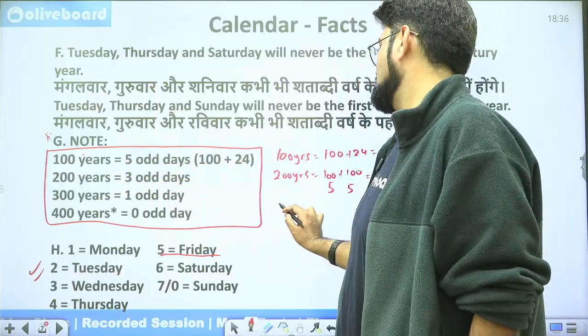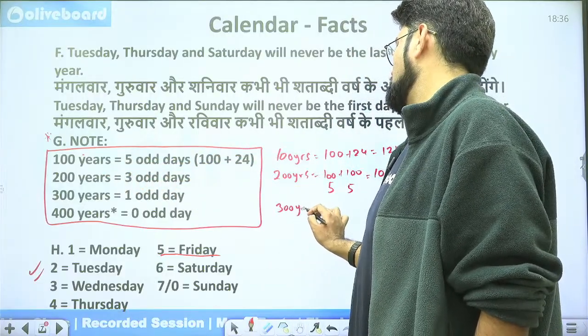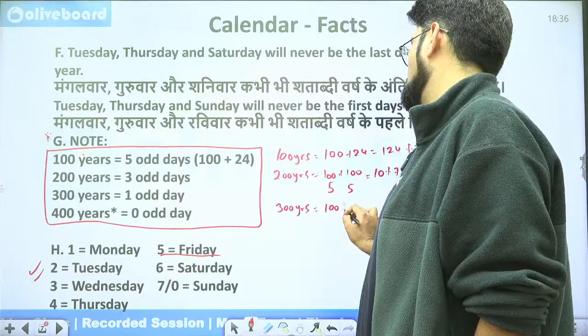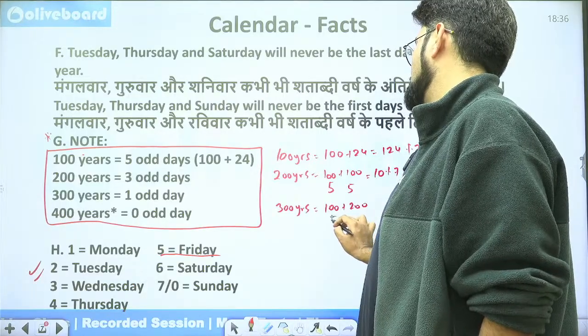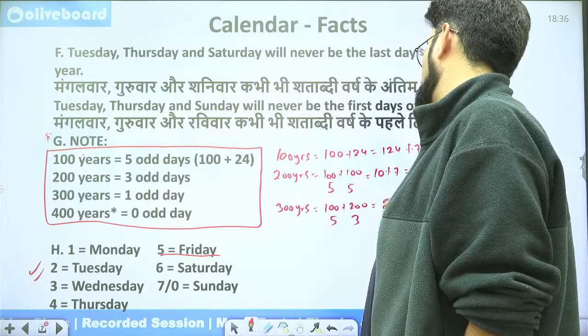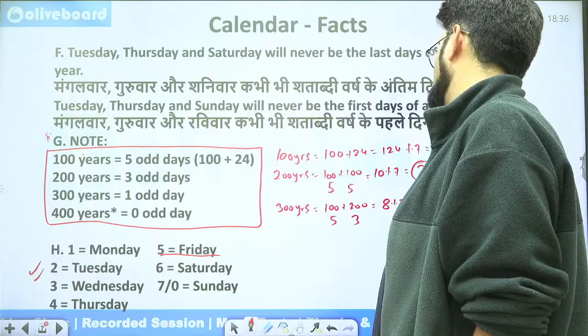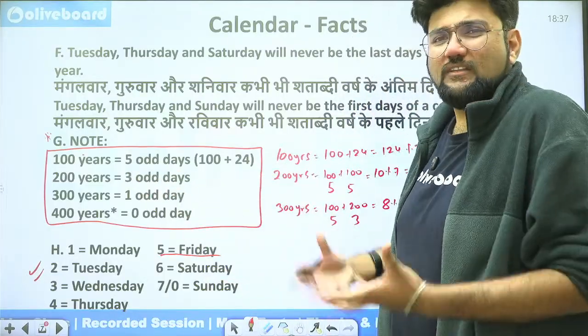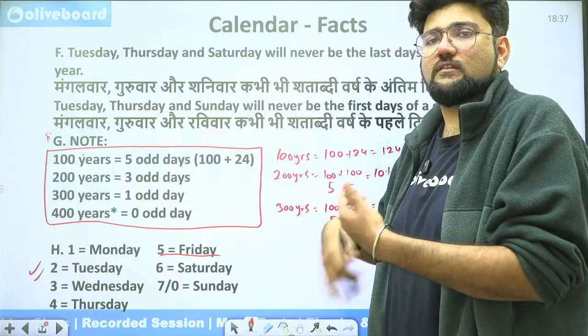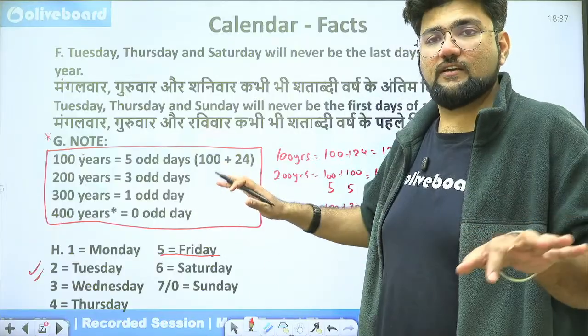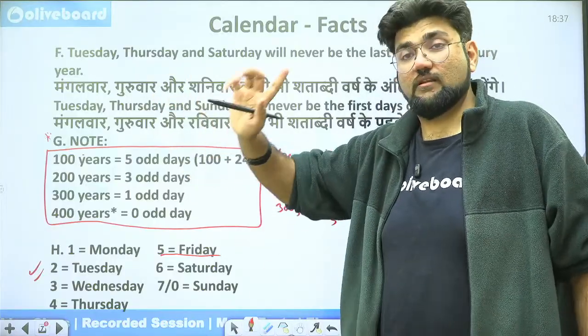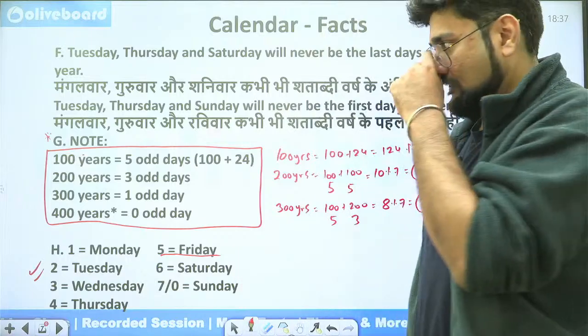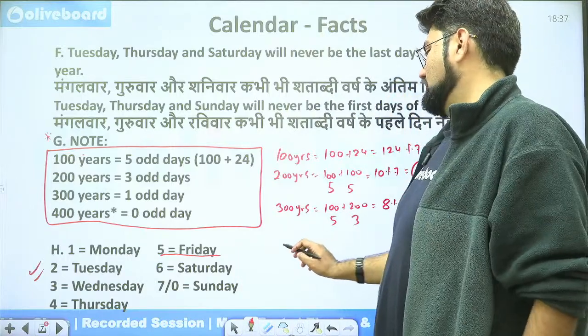Okay, what about 300 years? Every 300 years we have 100 plus 200. 100 has 5, 200 has 3, 5 plus 3 is 8, and 8 modulo 7 is 1. So every 300 years we have only 1 odd day. What about the others? Everything else is accounted for in multiples of 7. Everything is deleted. We are only left with 1 day which is considerable in 300 years. Right? What about 400 years?